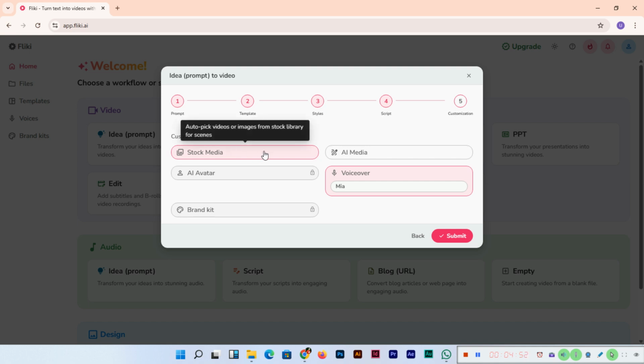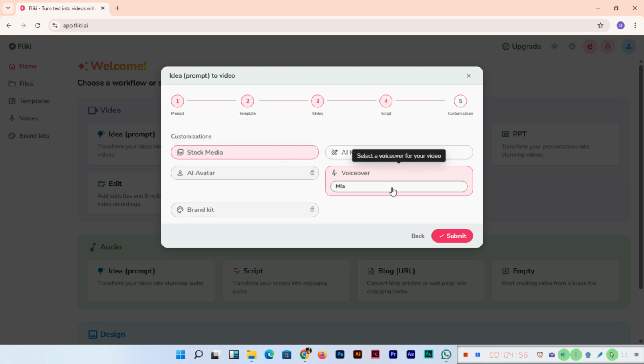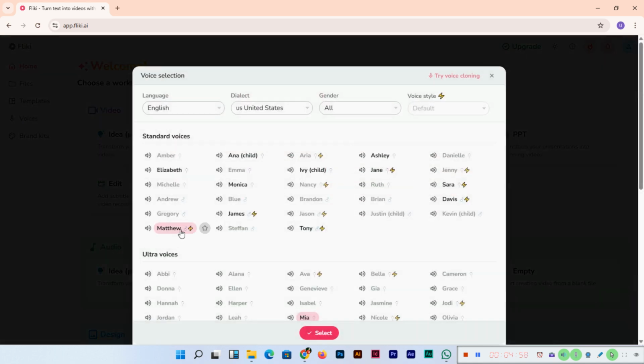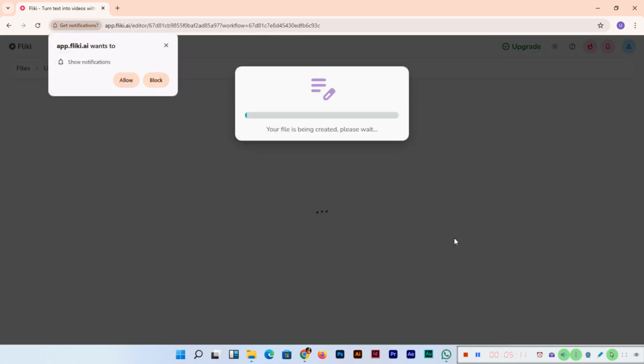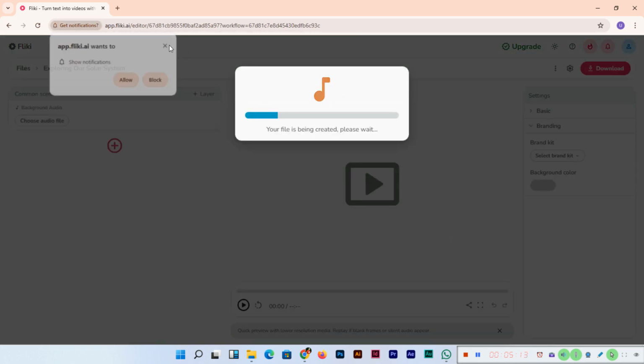Now stock media: auto pick videos or images from the stock library. For scenes voiceover you can select, for example, this one. Fliki helps you create audio. Listen first and then you can select it, and then you click on submit and the processing will start. Your file is being created, so please wait.